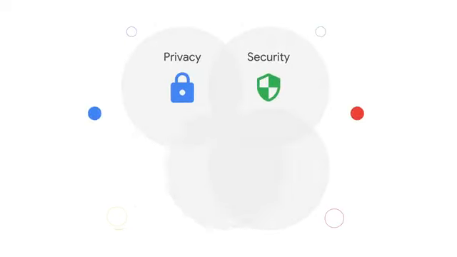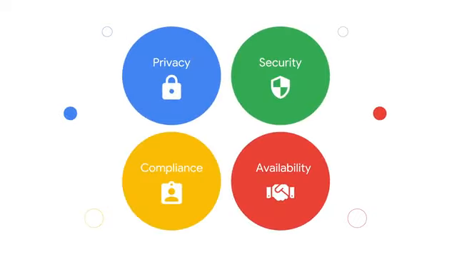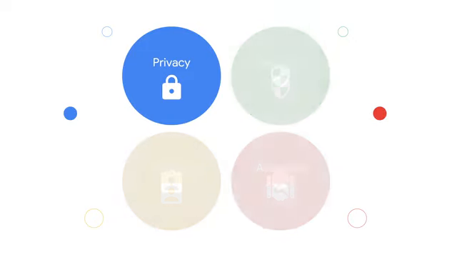Privacy, security, compliance, and availability. Often these terms get bundled together or are used interchangeably because there's some overlap. It's important to understand what is meant by each term so you can be confident that your cloud service provider meets your needs. Let's take a look at privacy. Privacy, in terms of cloud technology, typically refers to the data an organization or an individual has access to and who they can share that data with.